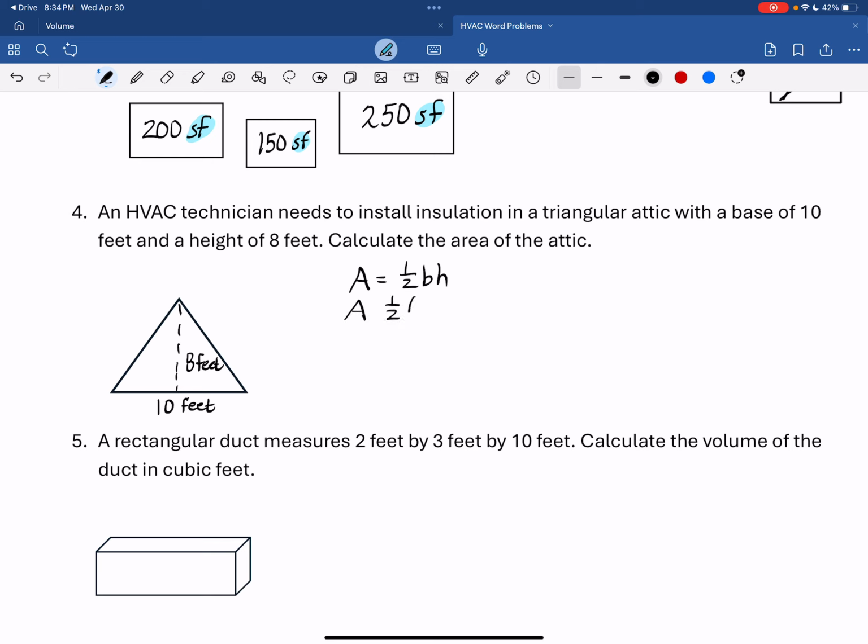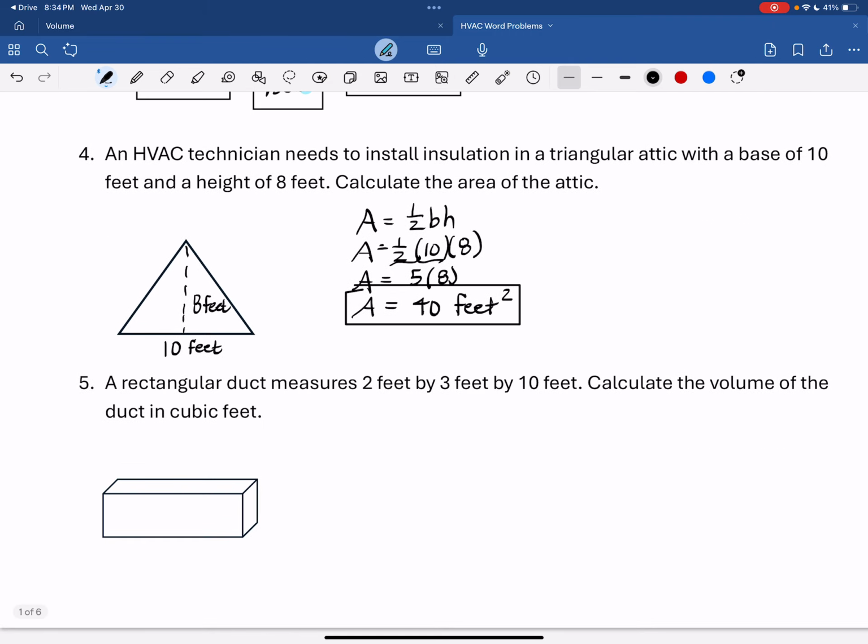So I have a half of 10 times that 8. Half of 10 is 5. And 5 times 8 is 40 square feet. You can use your calculator if you need it, as far as I'm concerned.